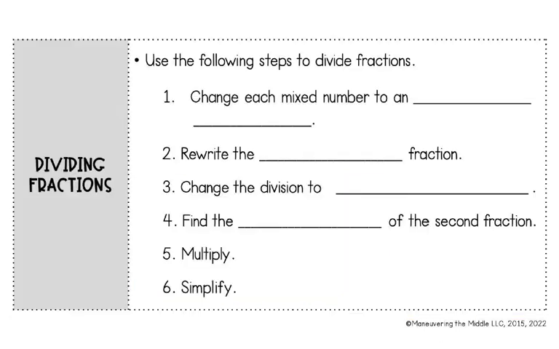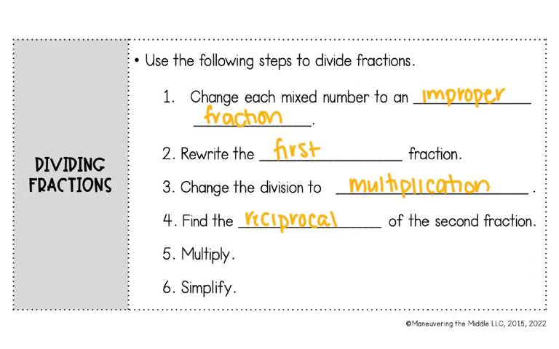So while using a model is great, let's talk about the faster way to divide fractions. So we're going to talk about the steps. When we're dividing fractions, the first thing you're going to do is change each mixed number to an improper fraction. And then we're going to rewrite the first fraction, change the division to multiplication, find the reciprocal of the second fraction, then we can multiply, and then we need to simplify.